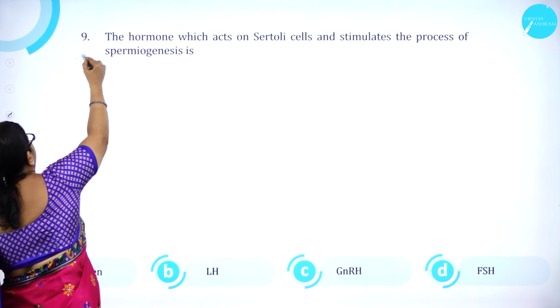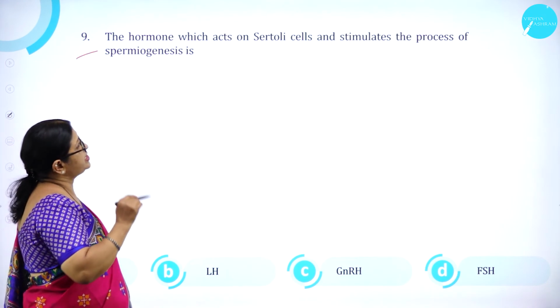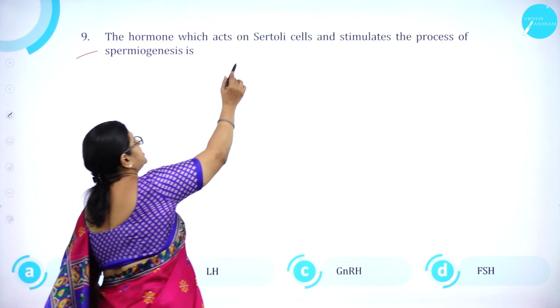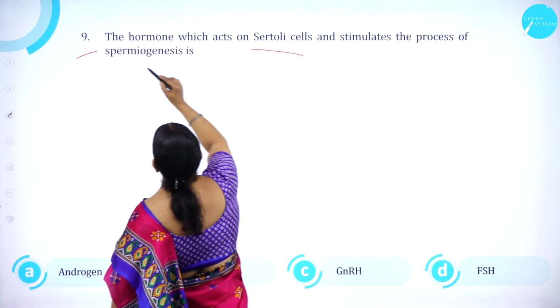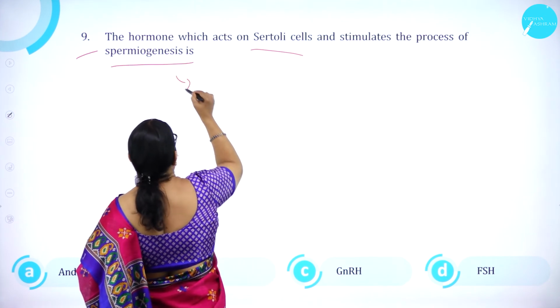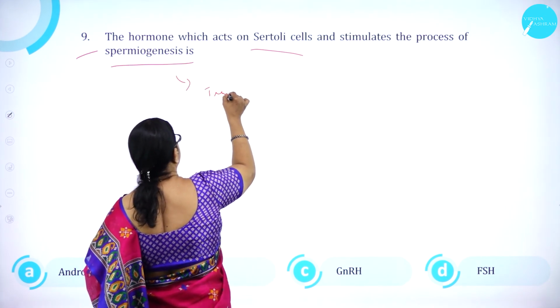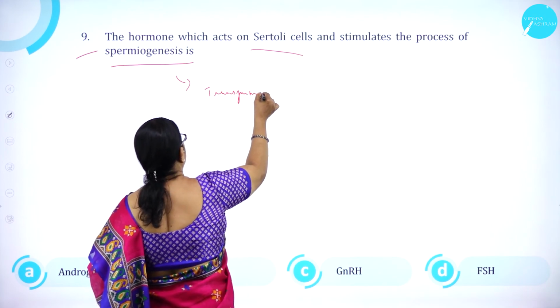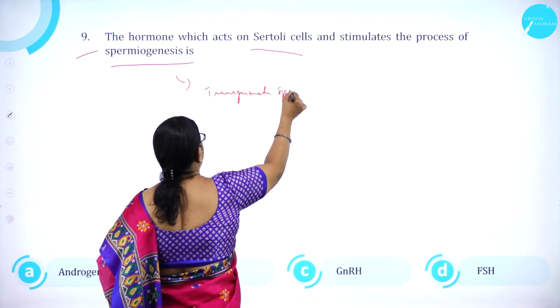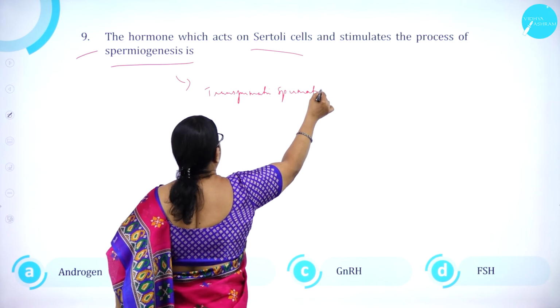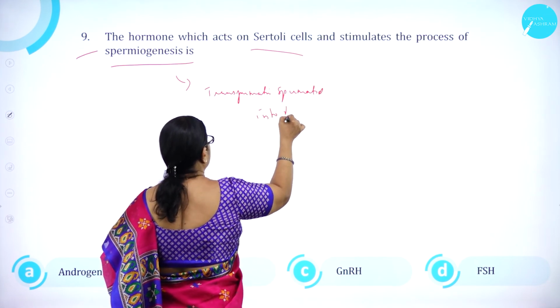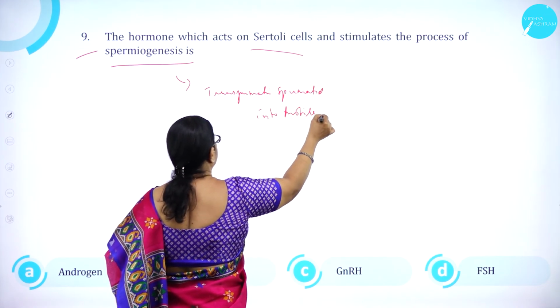Question number 9. The hormone which acts on Sertoli cells and stimulates the process of spermiogenesis. What is spermiogenesis? Transformation of spermatid into motile sperm.